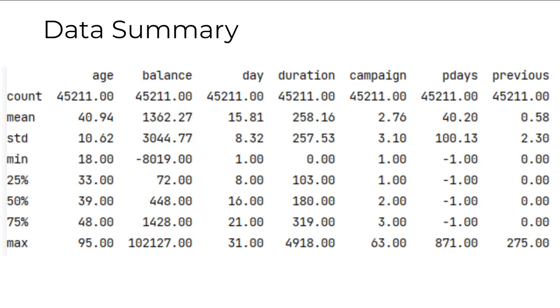Now let us have a look at the summary of the data. So as you can see, the minimum value for age is 18, and usually the banks would allow to deposit money only when they're 18 and above, and the max age is 95. Minimum balance is minus 8019, which means that they have outstanding debt, and the maximum value is 102,000 euros. And similarly, the minimum duration is 0 seconds, and the maximum duration is 4,918 seconds.